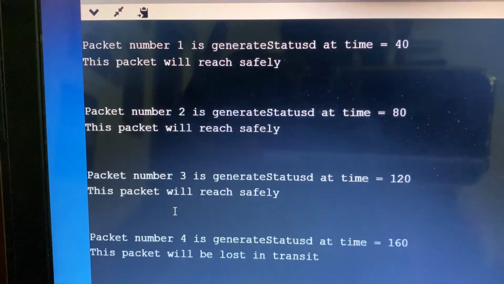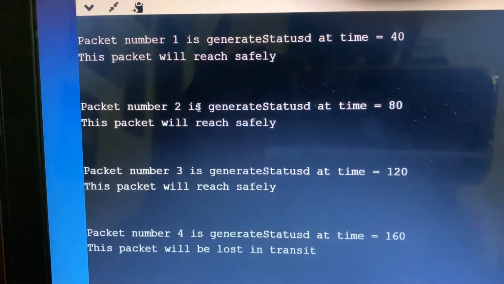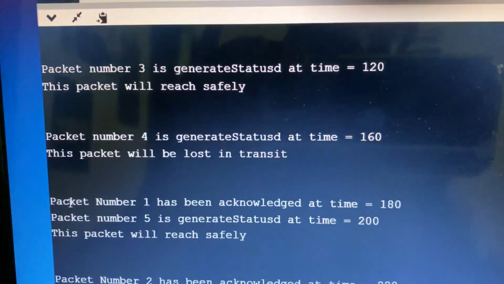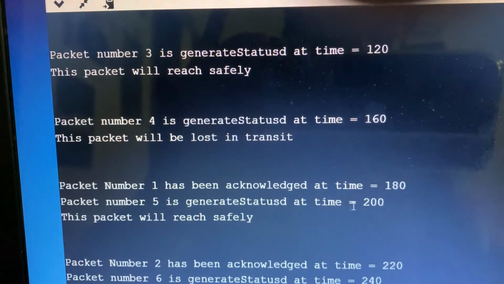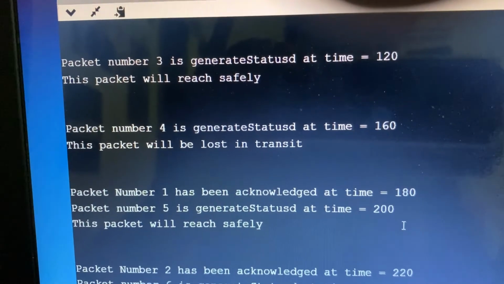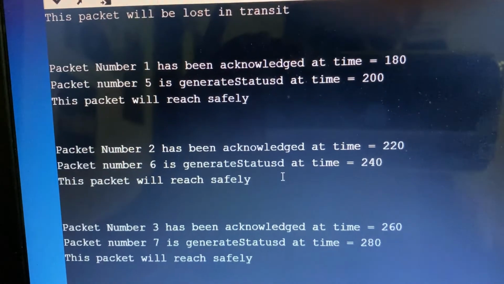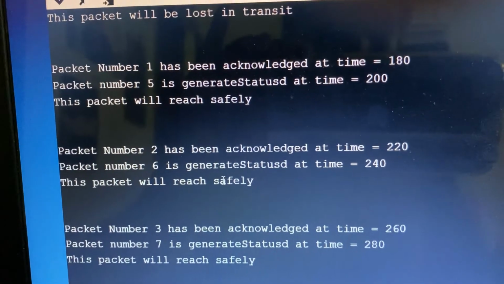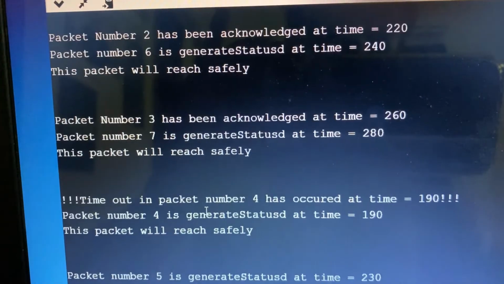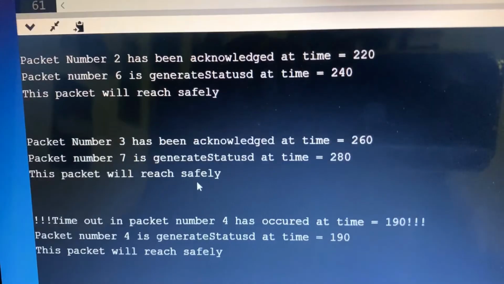Until then, all the packets that reached the receiver safely, that is packet 1, 2 and 3, have to be acknowledged. So packet number 1 is being acknowledged at time 180 and packet 5 is generated at time 200 milliseconds and reaches the receiver safely. Packet 2 was acknowledged and packet 6 was generated and reaches the receiver safely. Packet 3 was acknowledged and packet 7 was generated and reaches the receiver safely.